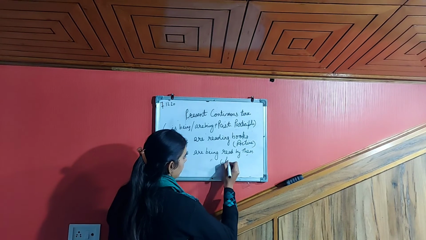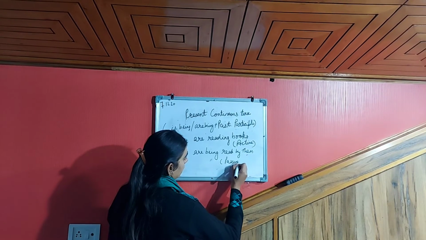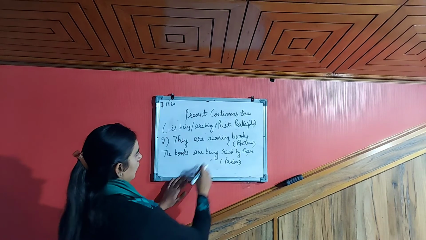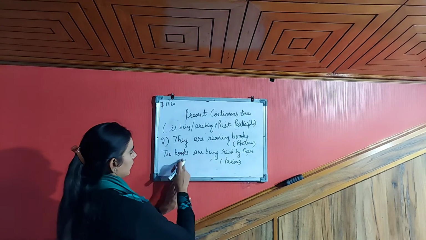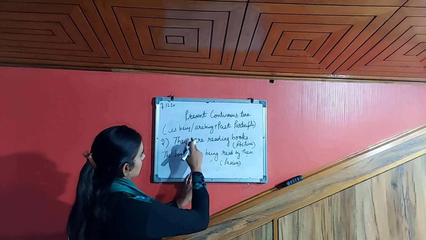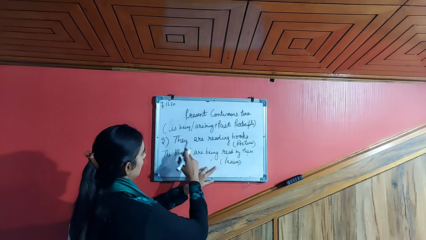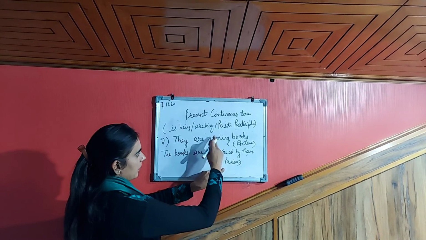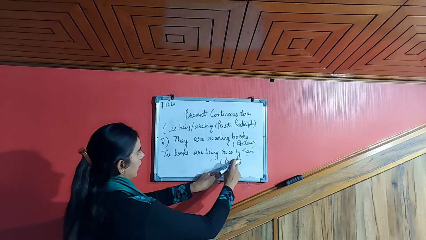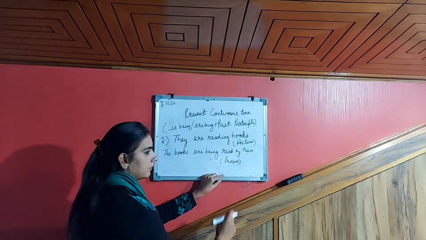This is the passive form. See, reading books becomes the books are being, reading becomes read because of the past participle form of the verb, and by they becomes by them.